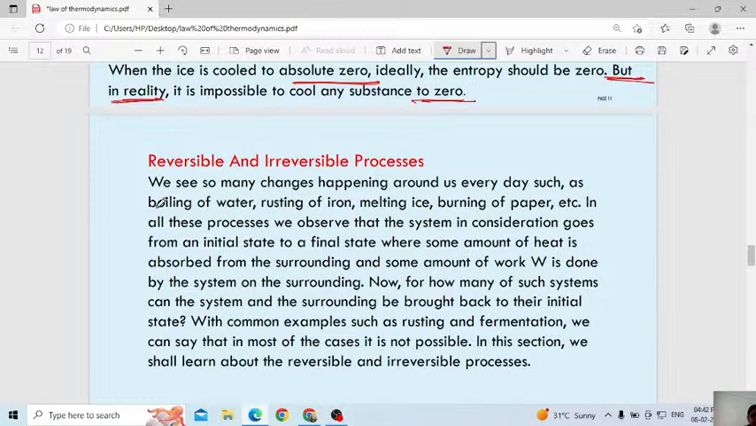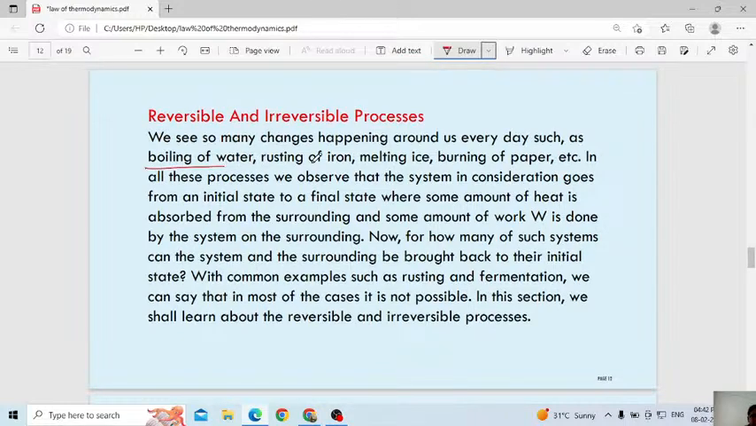We see so many changes happening around us every day, such as boiling of water, rusting of iron, melting of ice, burning of paper. These are all examples of irreversible processes, correct? Boiling of water, it will be converted into steam. If it occurs in a closed surface, then again you condense, you will get the water. In that case, it is an example of reversible. Rusting of iron is almost like an irreversible process. Melting of ice, burning of paper, that is also irreversible.